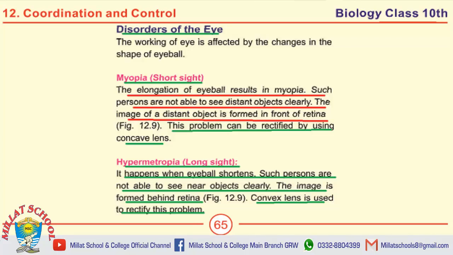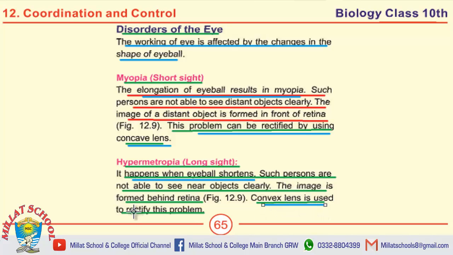Moving towards the important MCQ on this page. First MCQ is the working of eye is affected by the changes in the shape of eyeball. The elongation of eyeball results in myopia. The problem of myopia can be rectified by using concave lens. Another MCQ includes hypermetropia happens when eyeball shortens. Last MCQ on this page is convex lens is used to rectify the problem of hypermetropia or long sight.